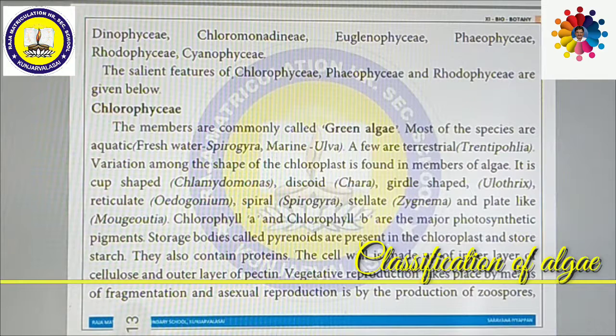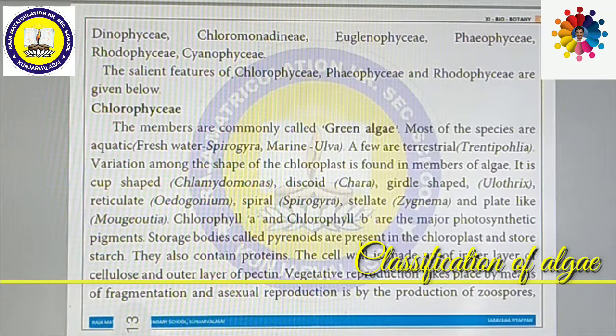Then girdle-shaped in Ulothrix, reticulate in Oedogonium, and spiral, spring-like in Spirogyra. Stellate, star-shaped chloroplast is present in Zygnema, and plate-like chloroplast in Mougeotia. So depending upon the shape of the chloroplast, various types of Chlorophyceae algae can be classified.